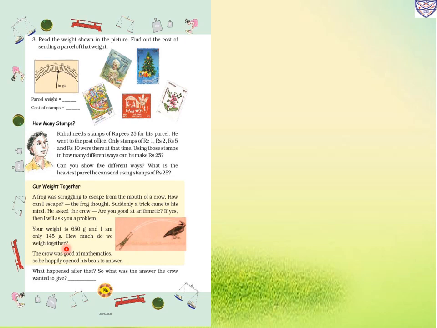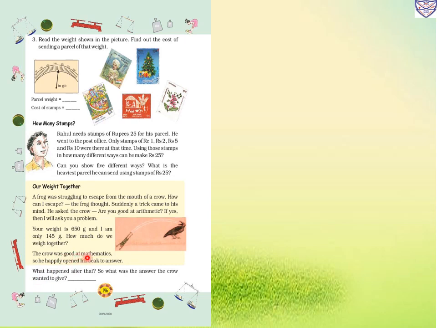So once what happened? The frog was caught in a crow's mouth. So he wanted to escape from the crow. So what idea did he think of? Okay, he asked the crow, are you good at arithmetic, in mathematics? The crow said, if yes, then I will ask a problem. So the frog is asking, your weight is 650 gram and I am only 145 gram. So how much will we both weigh together?